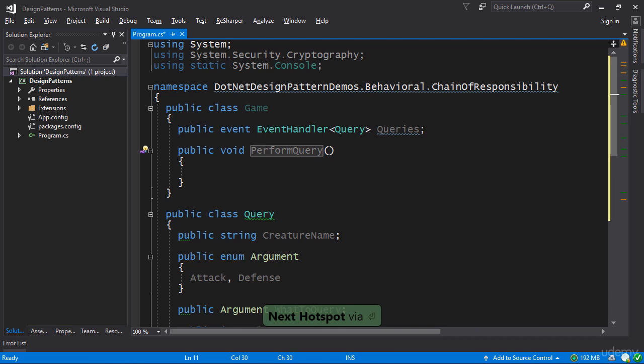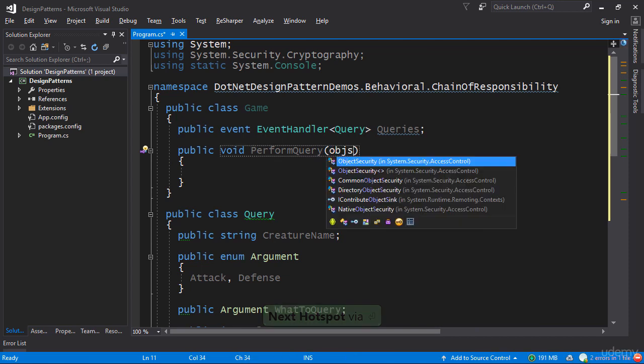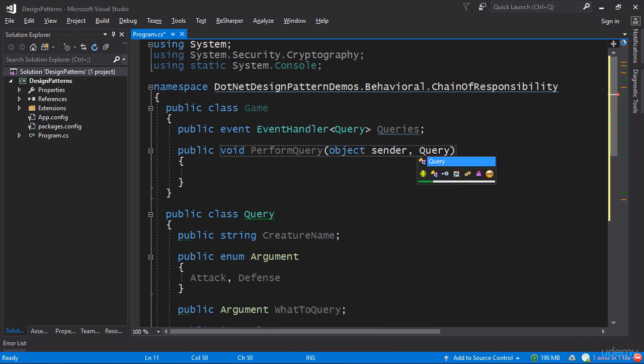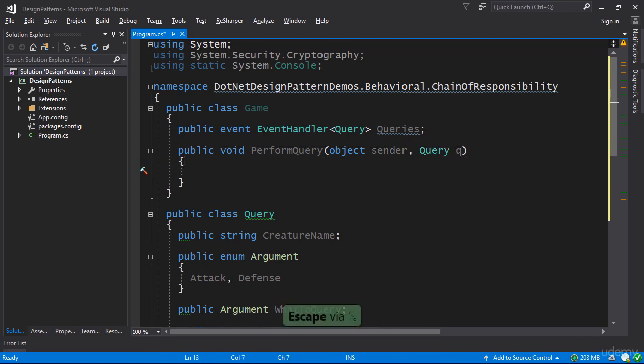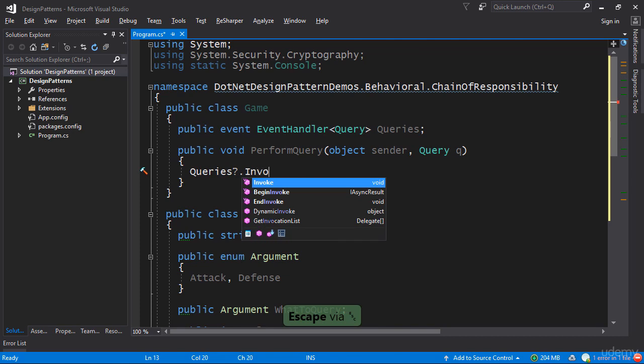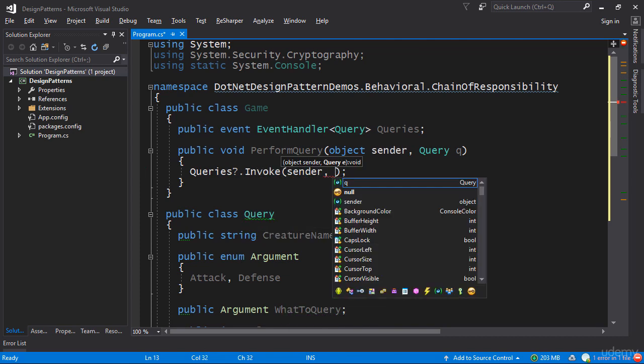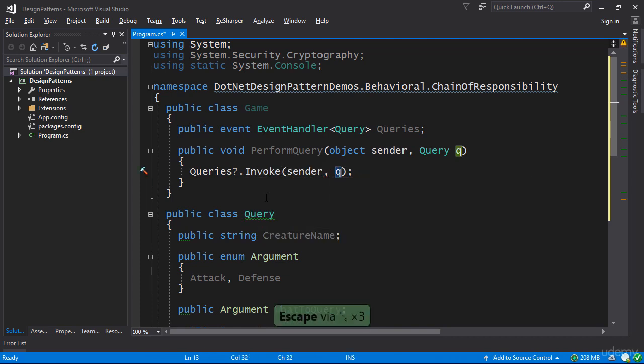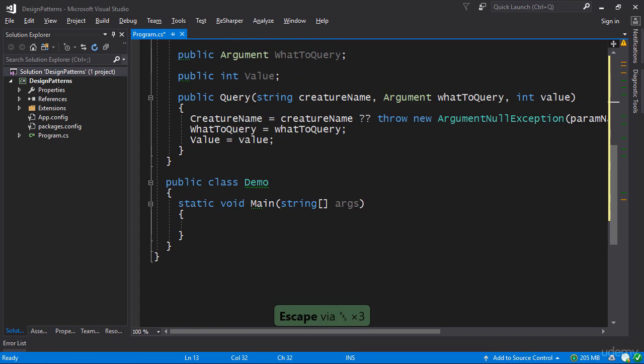So we're going to make a query, and here you have to specify the sender and the query itself, and you simply take the event. So you say queries dot, and you invoke, passing the sender as well as the query. So that's all that we have to do here. Okay, so now we have a query API, and the question is, well, how can a creature support this API?